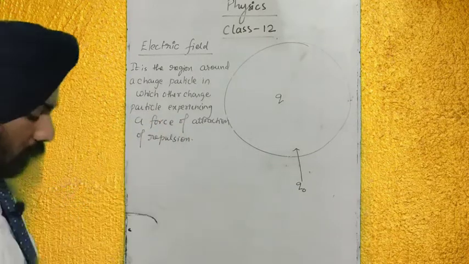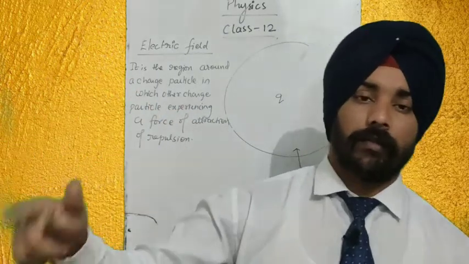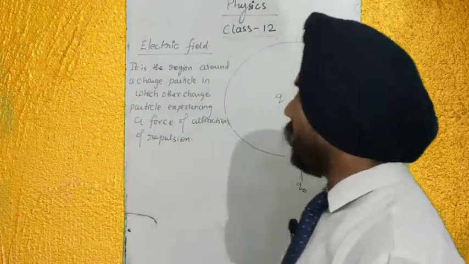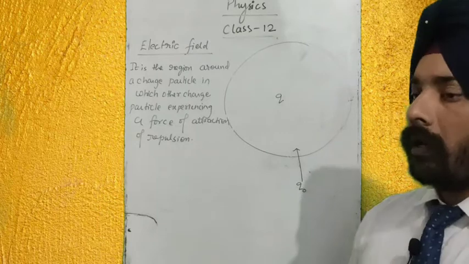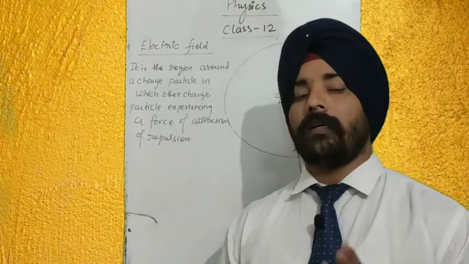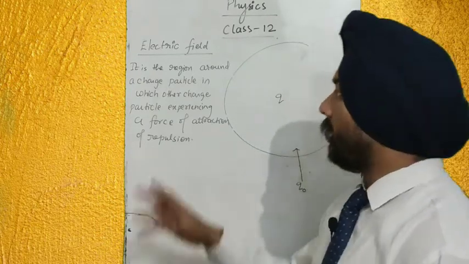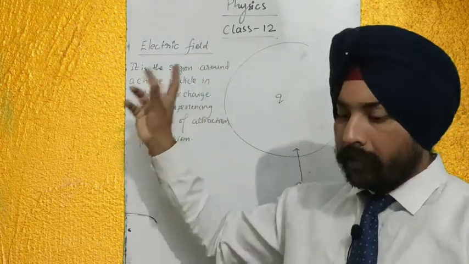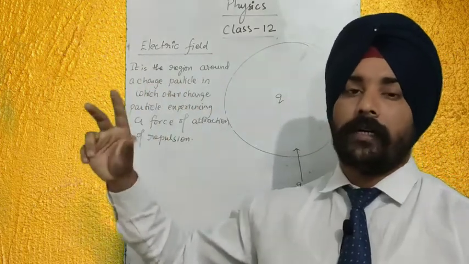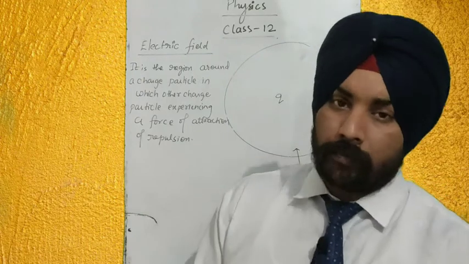How are we going to measure this electric field? For measuring it, we introduce it in other terms. We call it electric field intensity. Electric field has different kinds of definitions depending upon which part of physics we are explaining it in. If we are explaining using potential, we call it electric potential gradient.